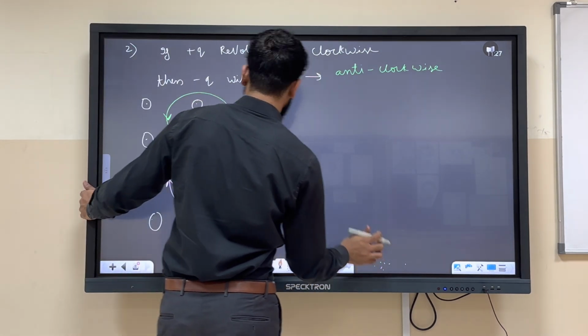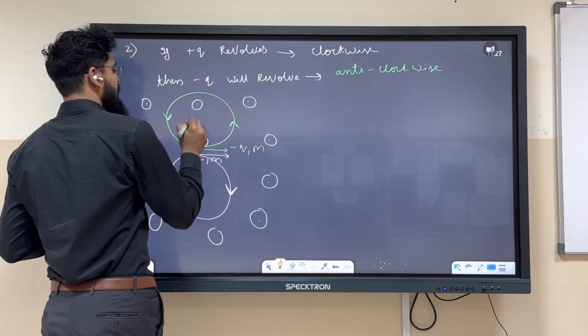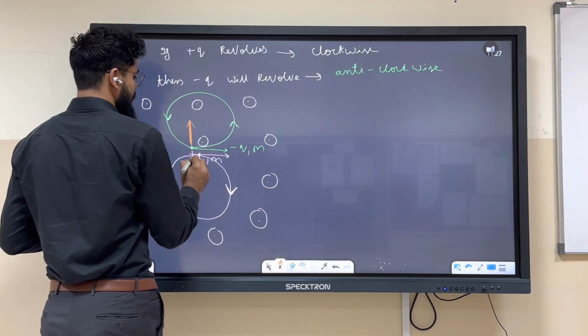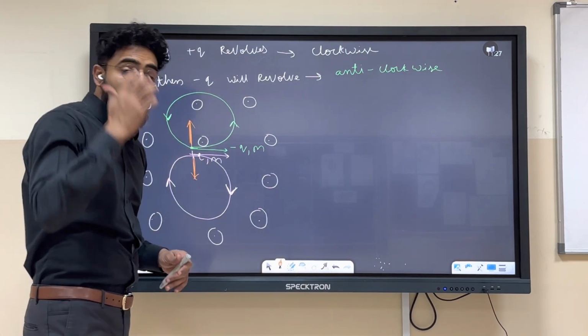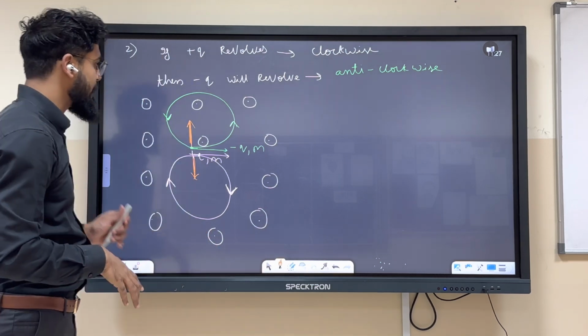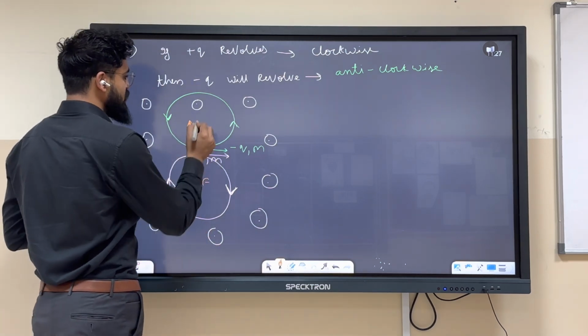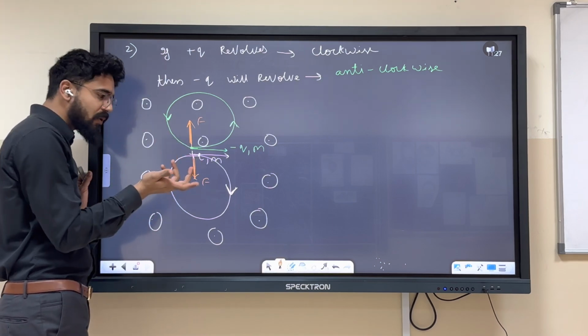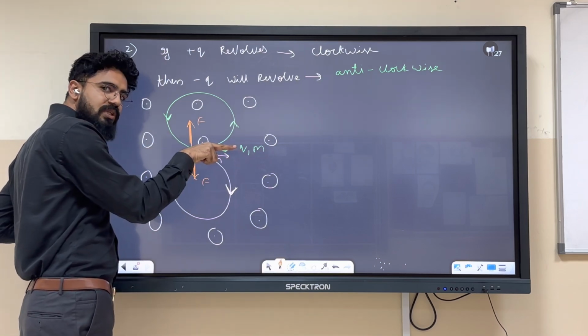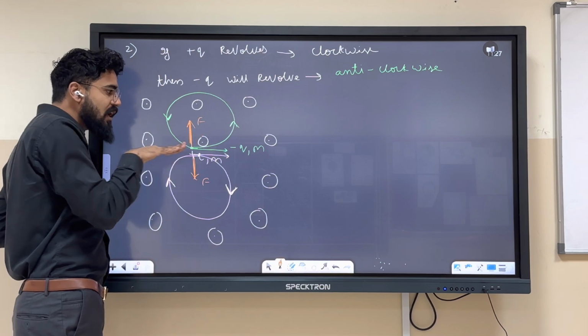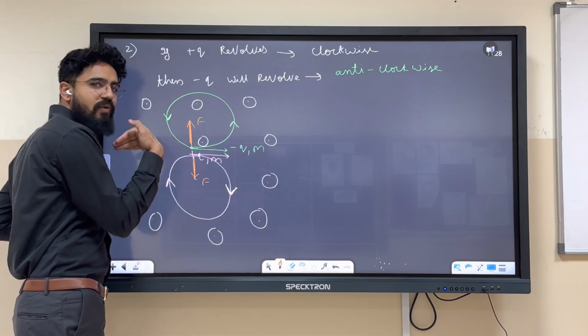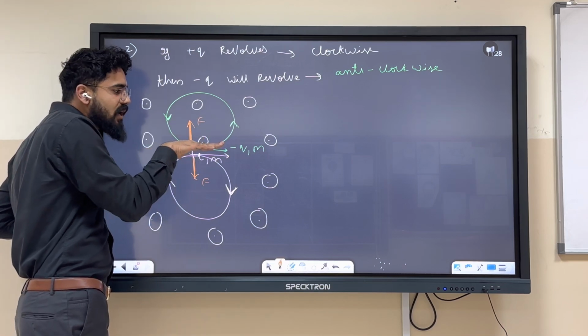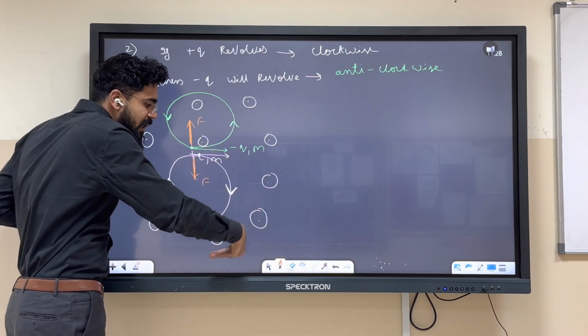See, force will be in this direction, over here force will be in this direction. Now students sometimes ask this: sir, force is in this direction, so why is it not moving in this direction? Use some logic. Velocity in this direction, force in this direction. Obviously, how can the particle come over here? It will only deviate from its path, like this.